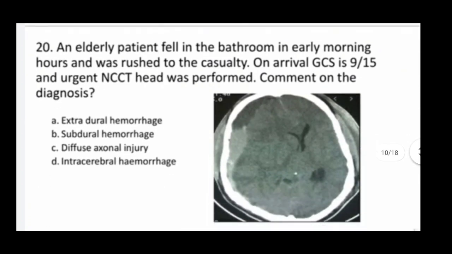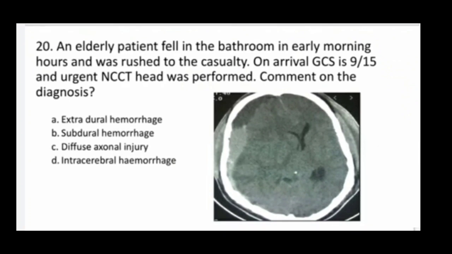Next one, an elderly patient fell in the bathroom in the early morning hours and was rushed to the casualty. On arrival, Glasgow coma scale is 9/15 and an urgent NCCT head was performed. Comment on the diagnosis. So this is the case of, correct answer here B, subdural hemorrhage.